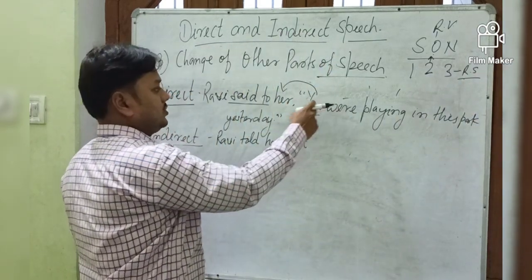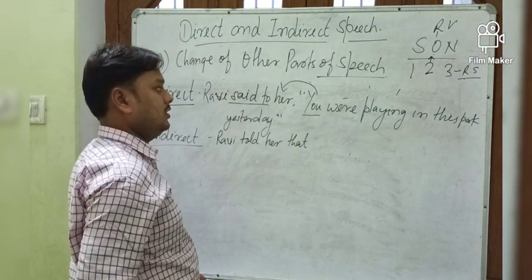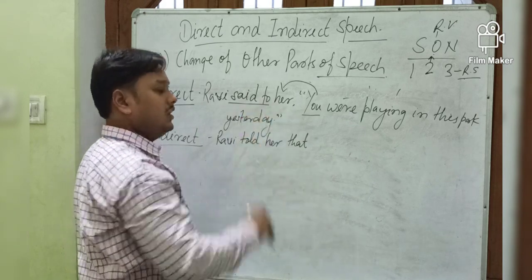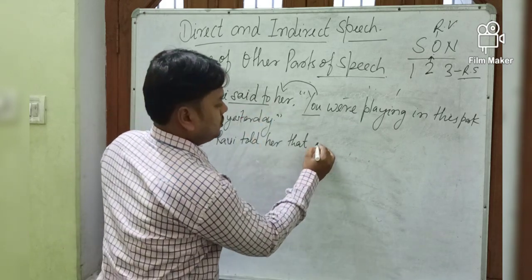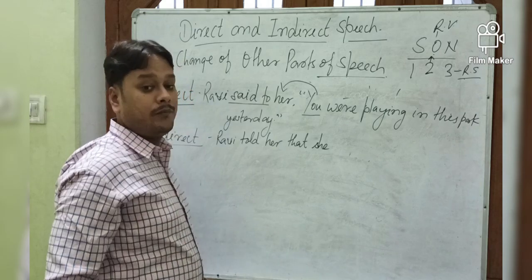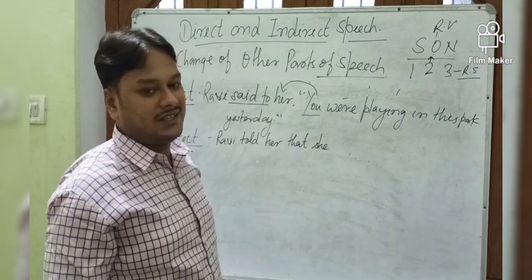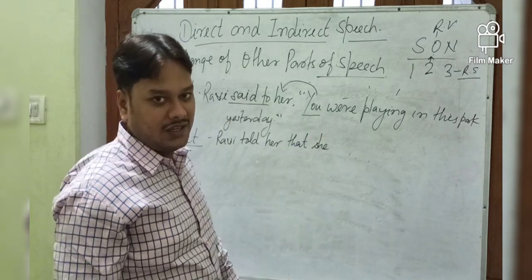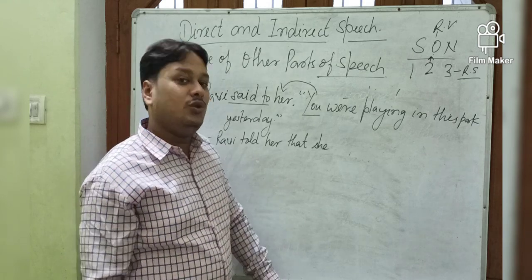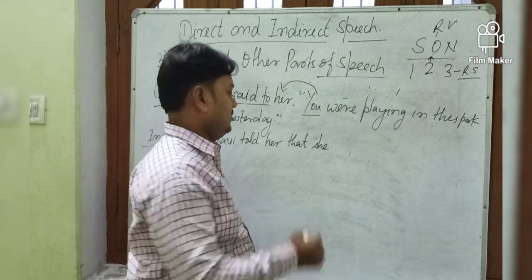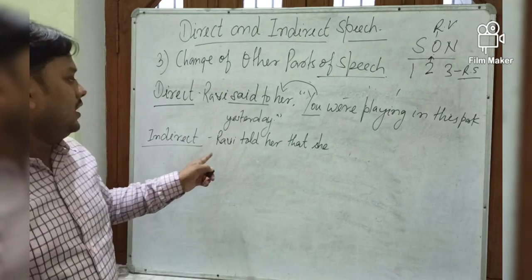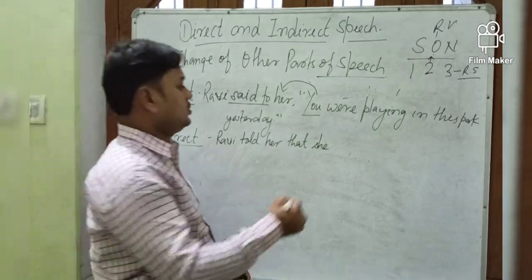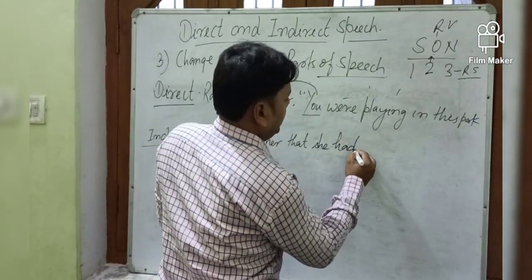So the object of reporting verb is her, so it will be written she. Now, which tense is this? Past continuous. So past continuous will be changed into past perfect continuous. So the sentence will be written, Ravi told her that she had been playing in.